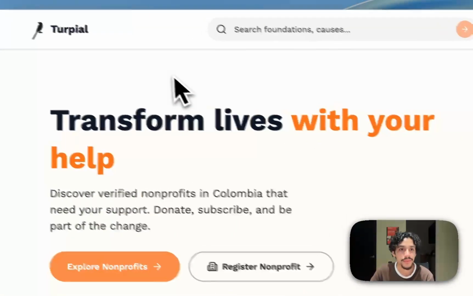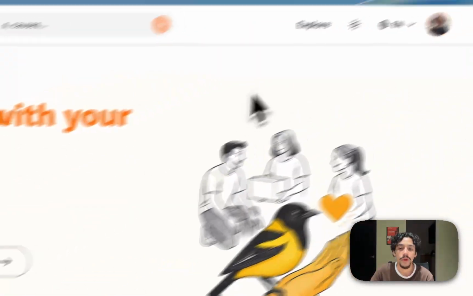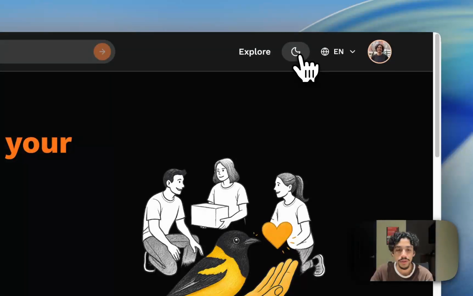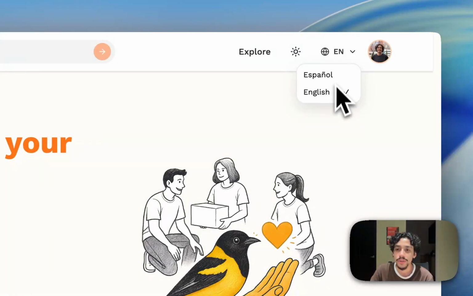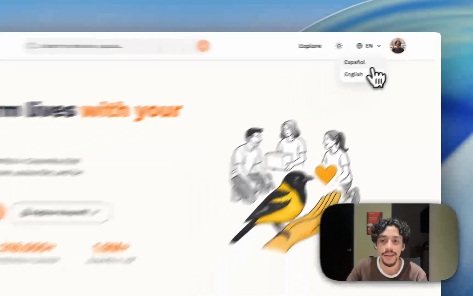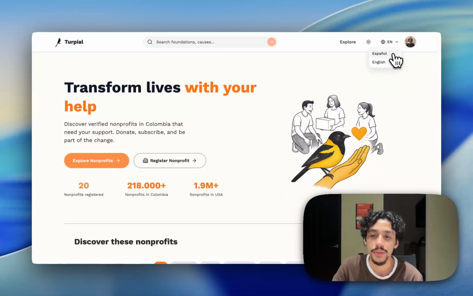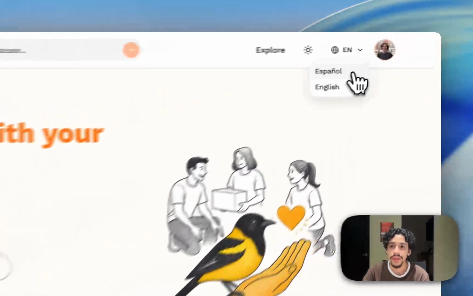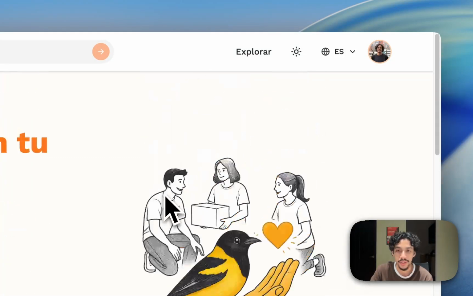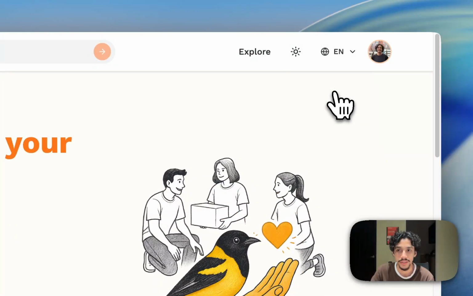So here we have the main page where we can switch between themes, dark mode and light mode. And also we have the i18n implemented using the React library. So we can use it for my country, Colombia, in Spanish or in English as well.